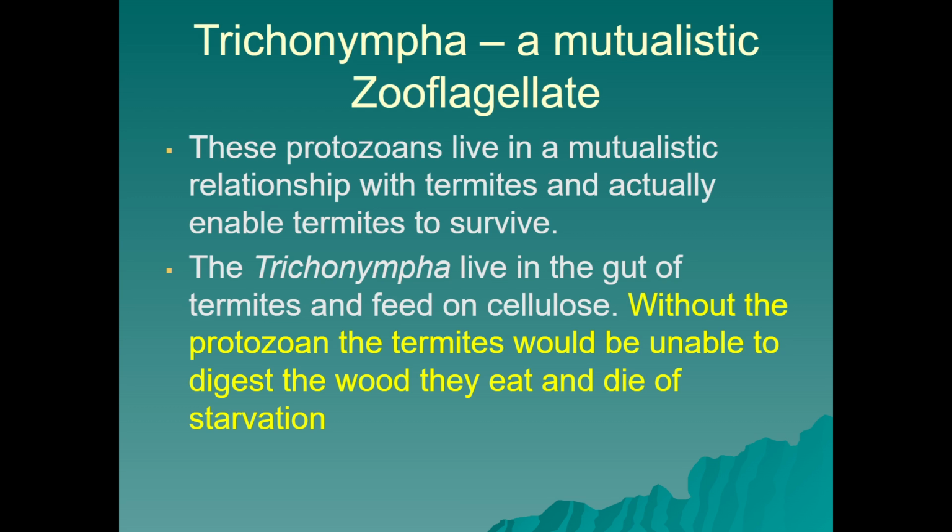There's also Trichonympha, and that is the name of the protists that are zooflagellates that live in certain termites and feed on that cellulose. So Trichonympha is the protist, but protozoans living in the gut of termites is an example of a mutualistic relationship. So without that protozoan, the termite would be unable to digest the wood they eat and they would die of starvation.